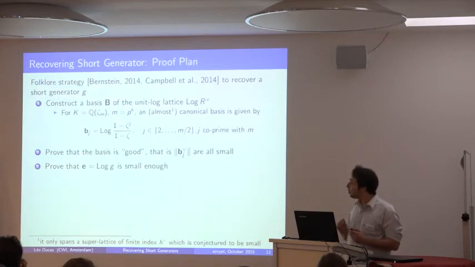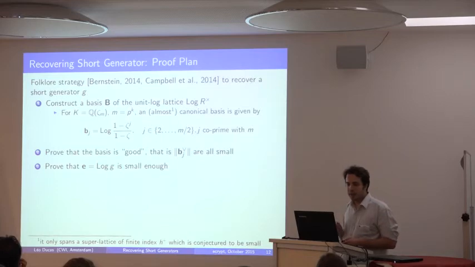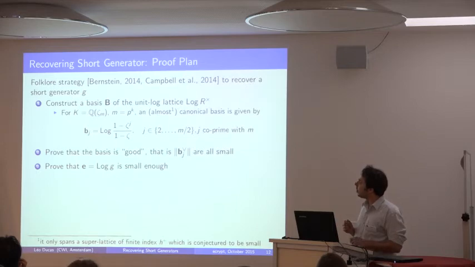Okay, so that's going to be our strategy to prove this claim that there is a fast algorithm to recover a short generator. So we need 3 steps. First we need to construct a basis of the log unit lattice. Then we need to prove that this basis is good.